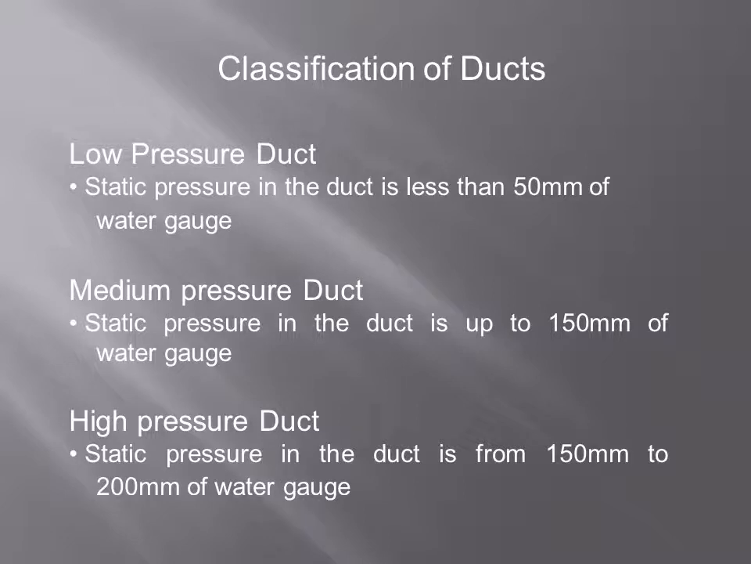A duct is said to be a low pressure duct when the static pressure in the duct is less than 50 mm of water gauge. If it is up to 150 mm of water gauge, we call it a medium pressure duct. And if the static pressure in the duct is from 150 mm to 200 mm of water gauge, we call it a high pressure duct.